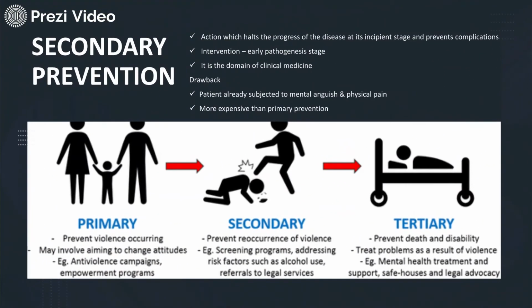Now, next moving to the secondary prevention. Now, this is the stage where the occurrence of disease happens. So, action which halts the progress of the disease at its initial stage and prevents complications. So, this is the beginning of the disease stage. You can say, in simple terms, the disease has started to begin because you have not taken care during the primordial prevention, during your primary prevention. So, at the secondary, the disease has started to develop. It is the domain of clinical medicine now. Now, the drawback is that the patient is already subjected to mental anguish and physical pain, and the treatment techniques are more expensive.